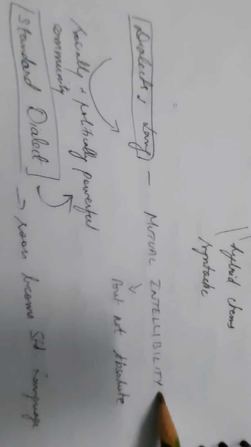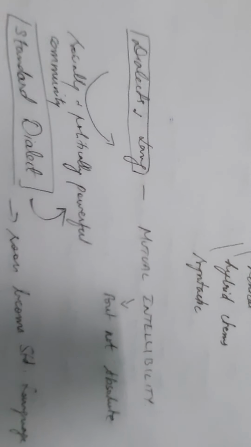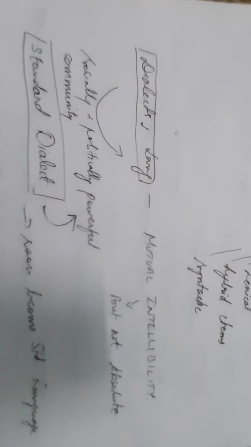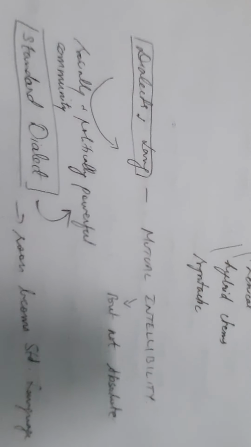After talking about mutual intelligibility, they also say that this principle is not absolute, meaning you cannot conclude that if two persons could understand each other, they are speaking dialects of the same language.